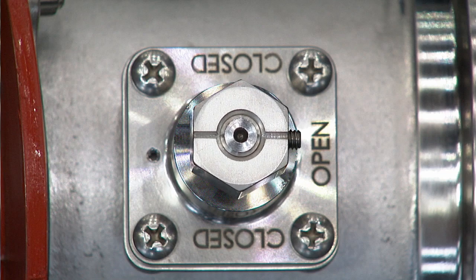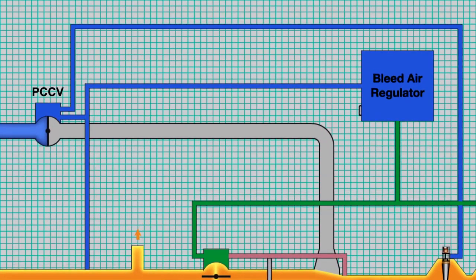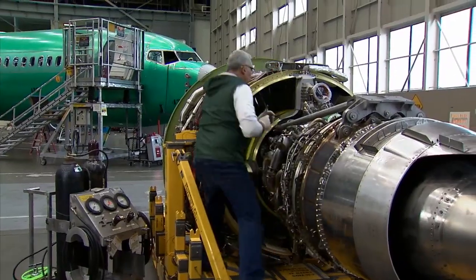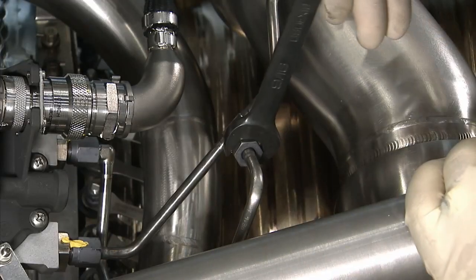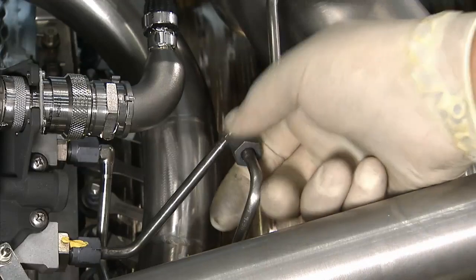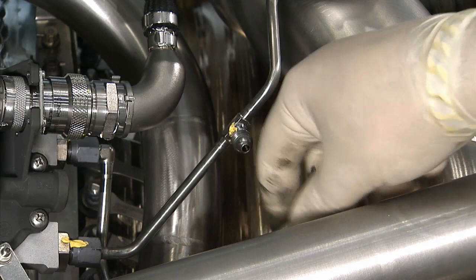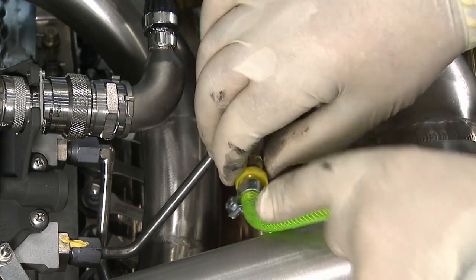For our first example, note that the bleed air regulator, or BAR, and the PCCV share the same supply pressure. On the left side of the engine, this T fitting takes air from the low stage duct and sends it to the BAR and PCCV. To simulate the supply air to the BAR and PCCV for testing, remove the supply line from the anti-icing duct to this T. Note that to save time in this video, all fittings have been loosened ahead of time. Then attach the supply hose from the test supply assembly at the T.